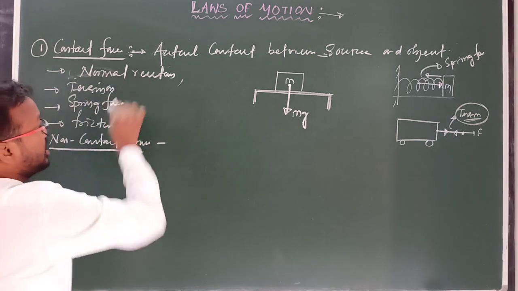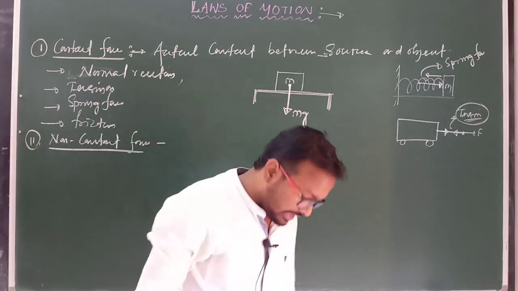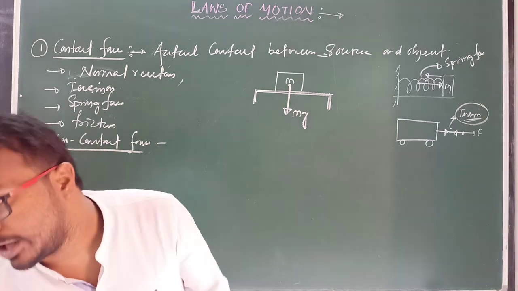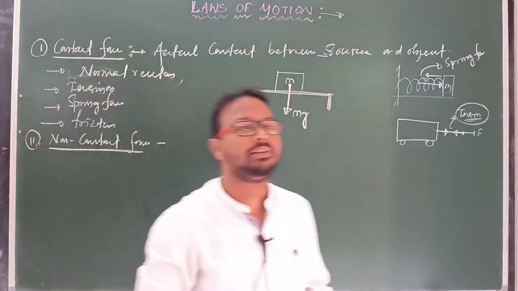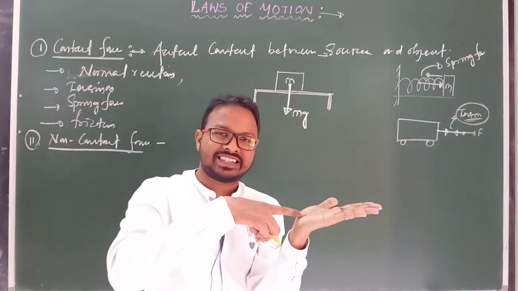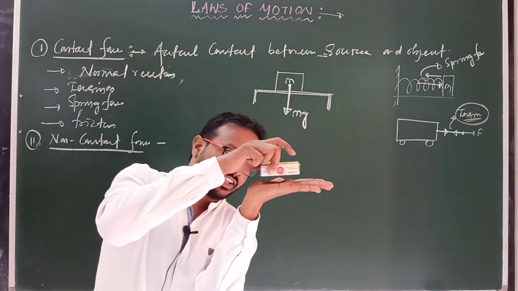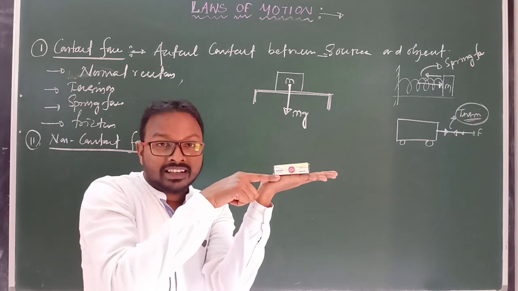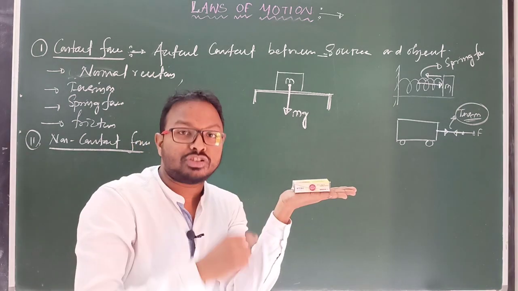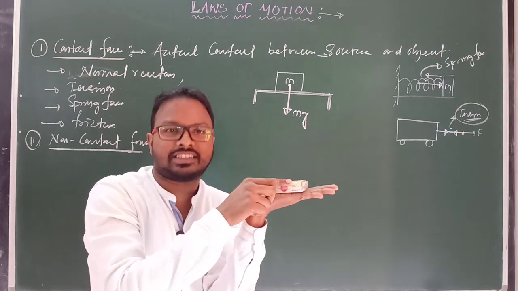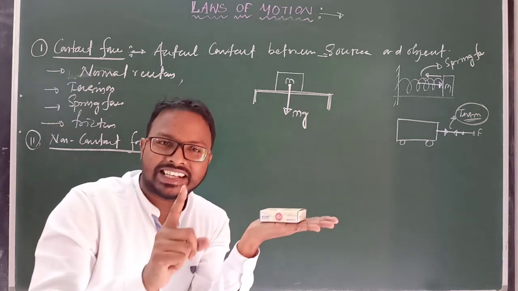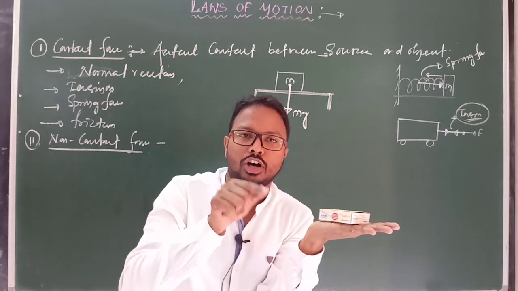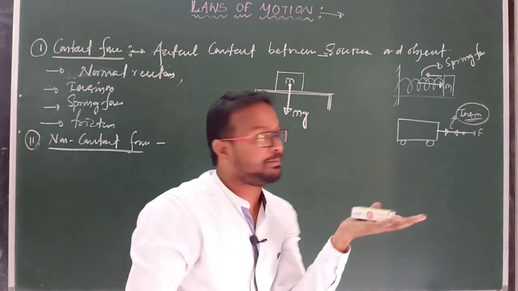So normal reaction means, if there is a contact surface, there is a normal reaction. Normal reaction always develops at the contact surface between two bodies. Suppose this is the first body and this is the second body, and there is contact. This contact surface develops another type of contact force, known as normal reaction. Clear? Normal reaction always tries to push the body, and it is always perpendicular to the contact surface.